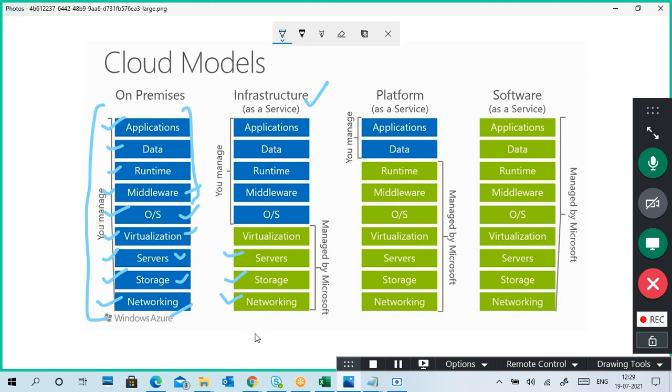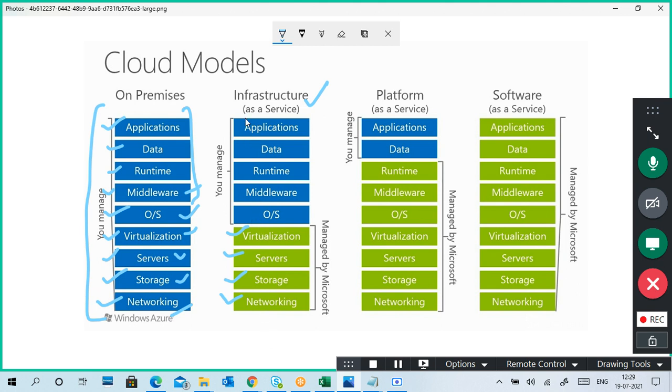Servers, blade servers, rack servers, how they are mounted, what the live status is, no need to worry about. Virtualization, installation of Hyper-V or VMware vSphere, this kind of virtualization platform maintenance, you don't need to worry about.